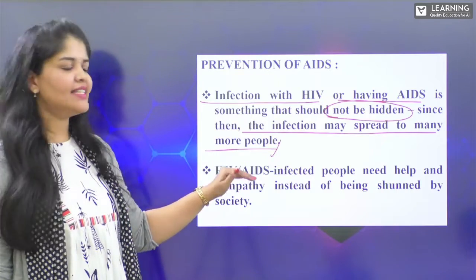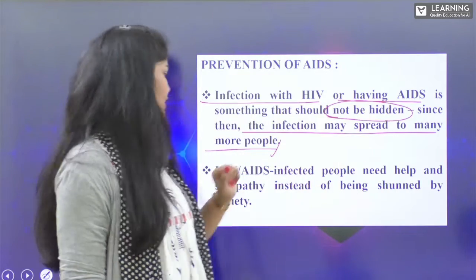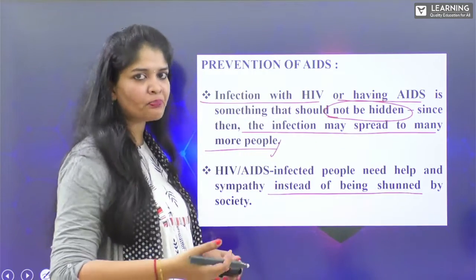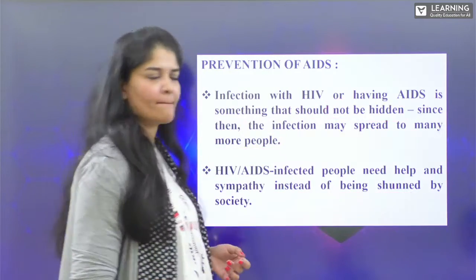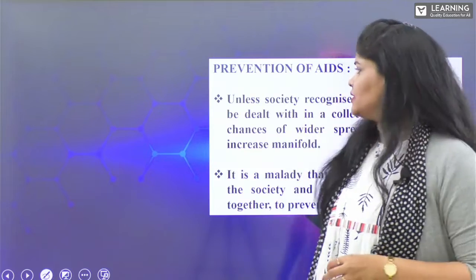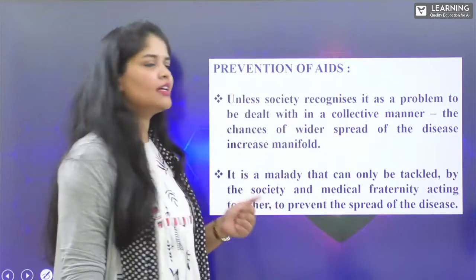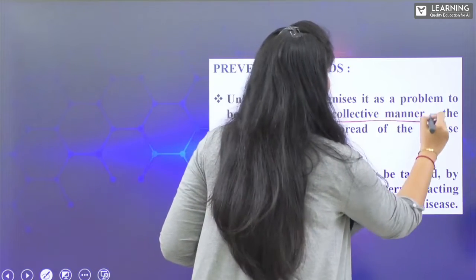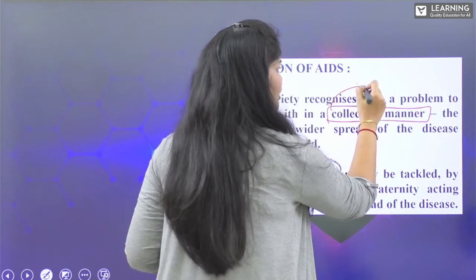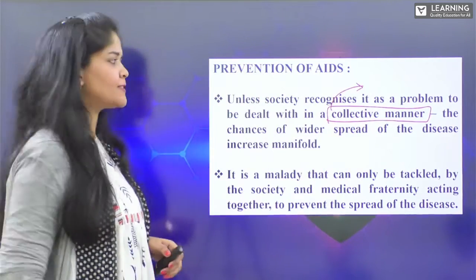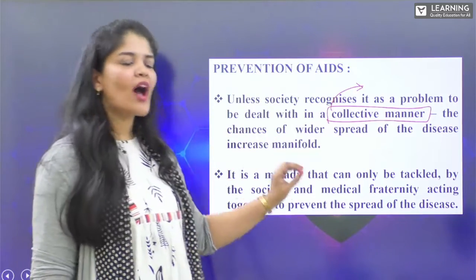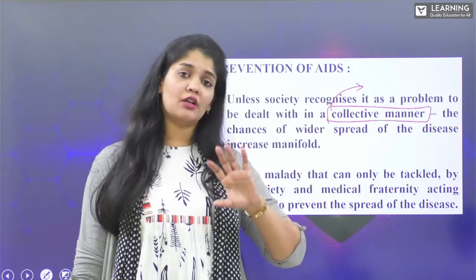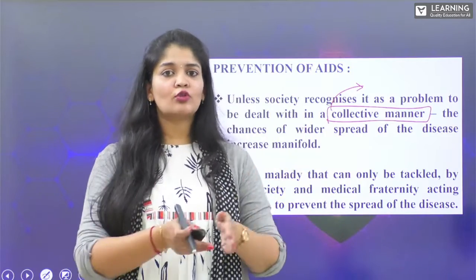So HIV/AIDS infected patients need help and sympathy instead of being shunned. That means constant ignorance and humiliation by society, right? And unless society recognizes this problem and deals with it in a collective manner, as this is not an individual problem, the chances of widespread disease increase manifold.